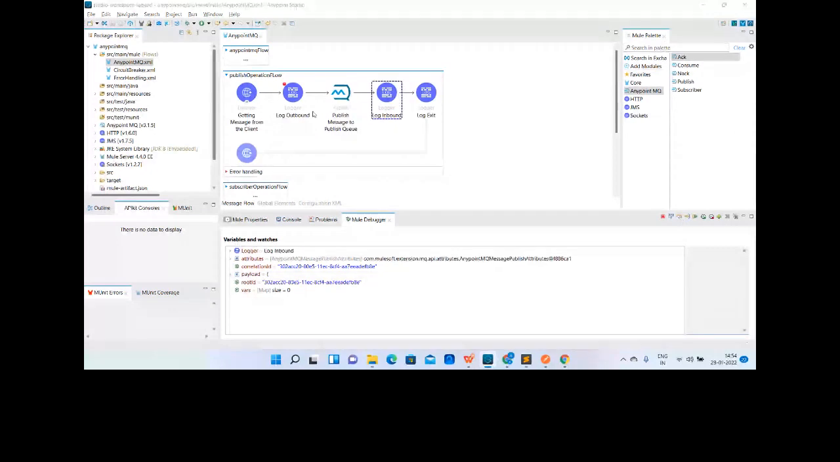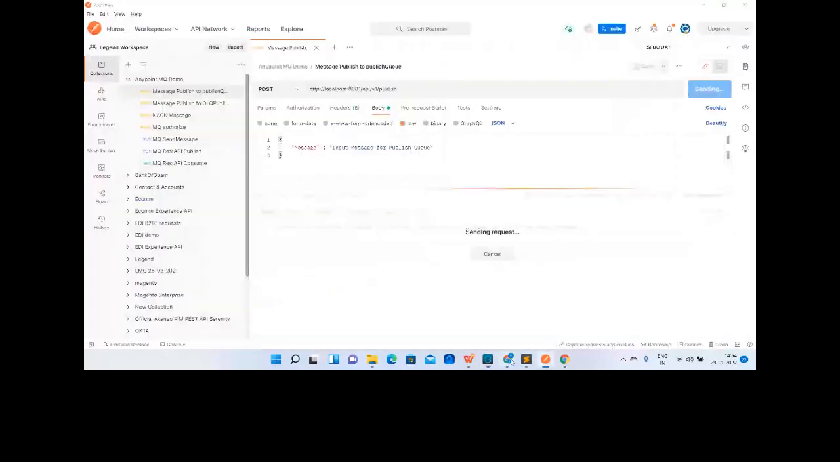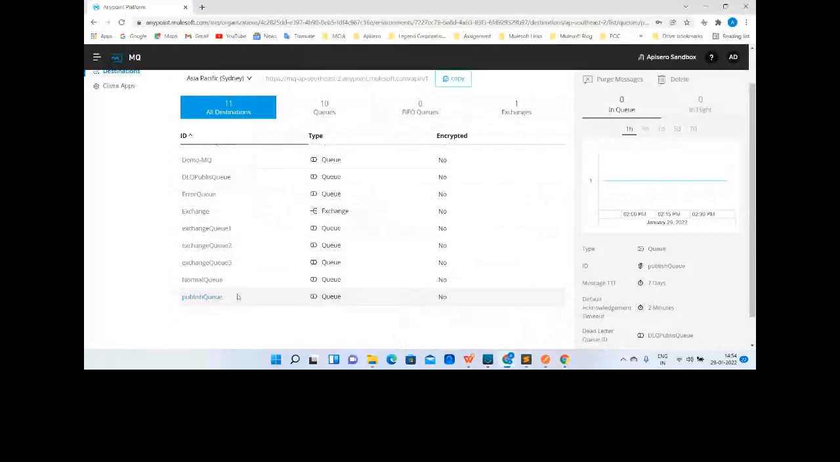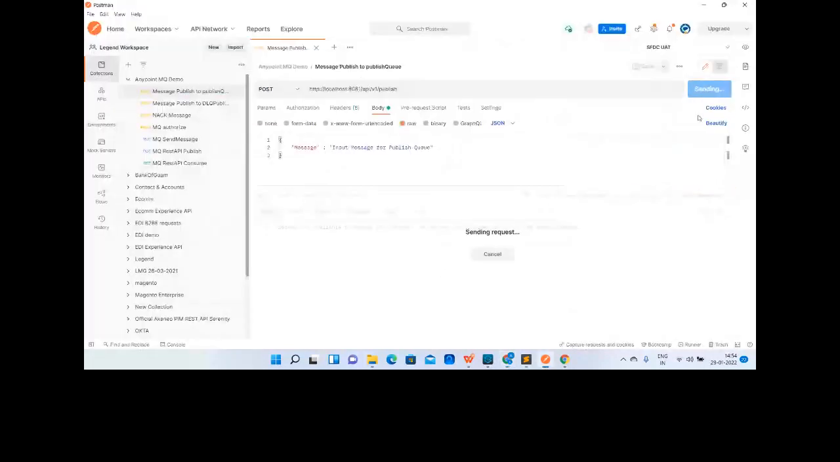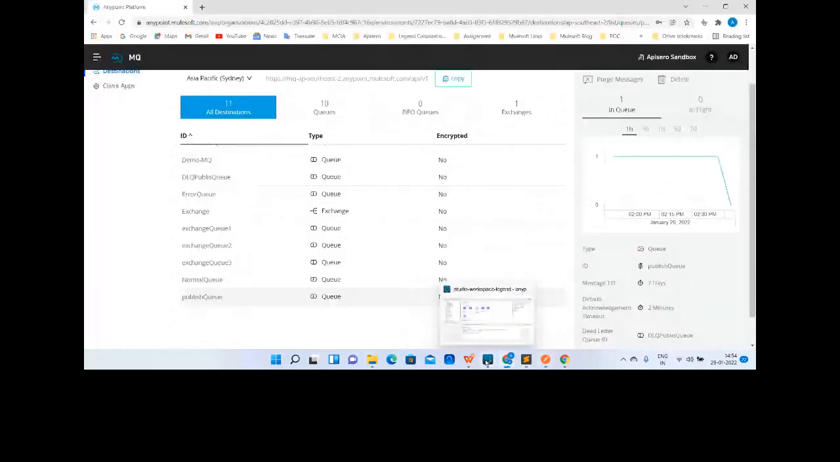So now we verify whether it is there or not. Let me open the queue again, and yeah, now the message is there. Okay, so the message is there in the queue, and it is silently sitting in the In Queue status. Right now there is no one who is consuming the messages, right? So it is silently sitting in the In Queue status. Perfect. Let me complete that.